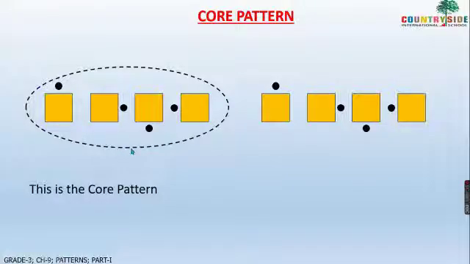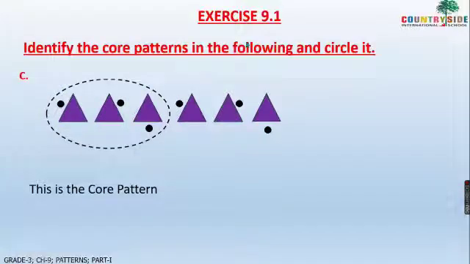Now see here in exercise 9.1. Children, exercise 9.1 you have to do in your textbook. It is very simple, children. I have done one example for you. So what is there in exercise 9.1, children? See, identify the core patterns in the following and circle them. So there is one core pattern here. See, I have taken number C.